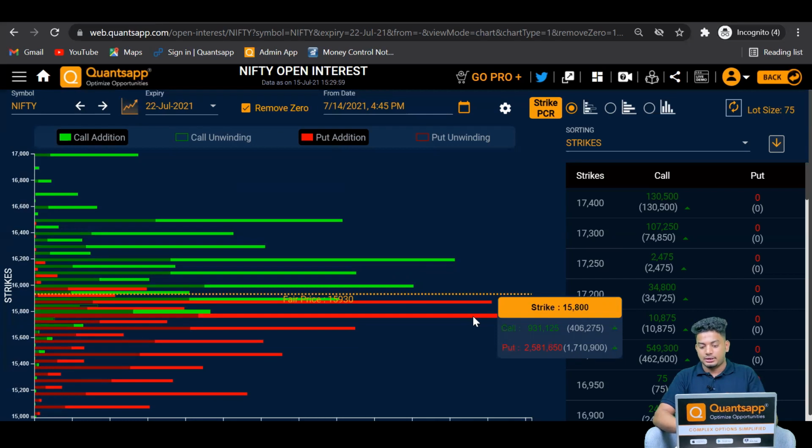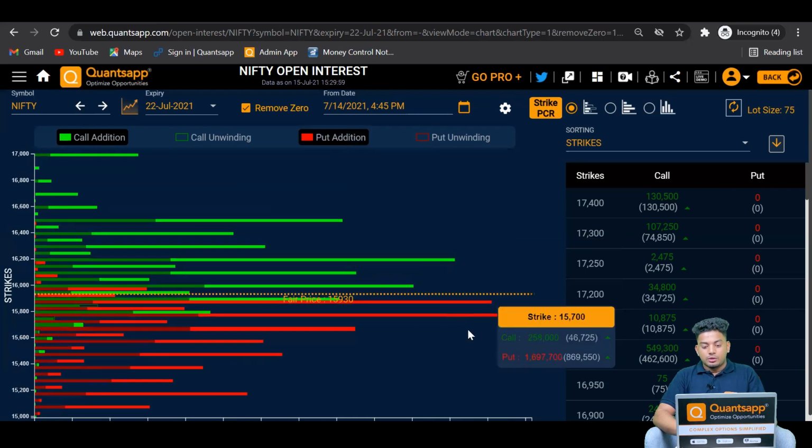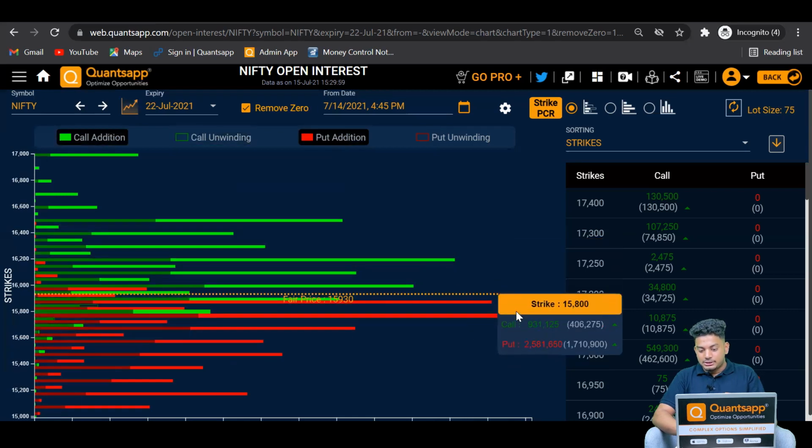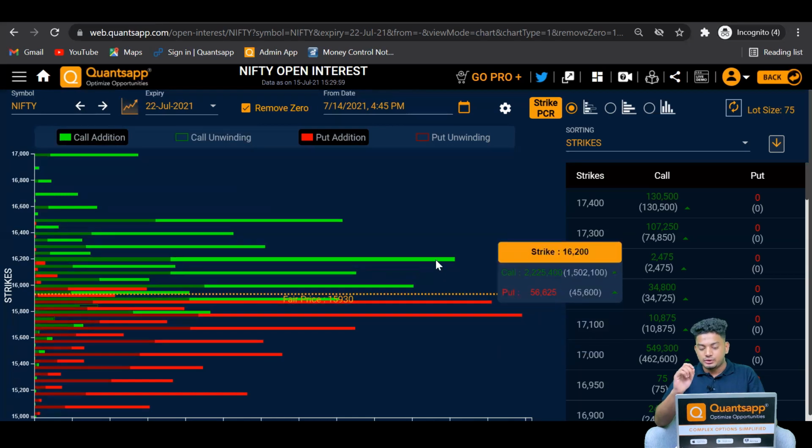go below this strike. So talking about the 15,800 put option, the total open interest is 25,81,000, and in today's date 17,10,000 open interest has been added. So this acts like our major support, which is 15,800, and the highest call open interest strike acts like our resistance, which is 16,200.